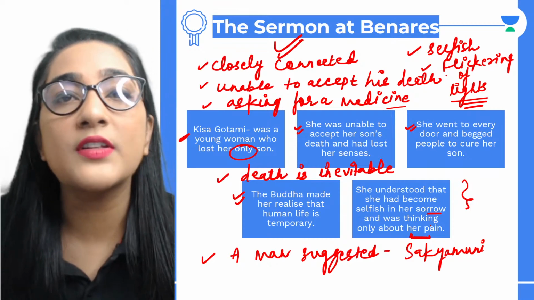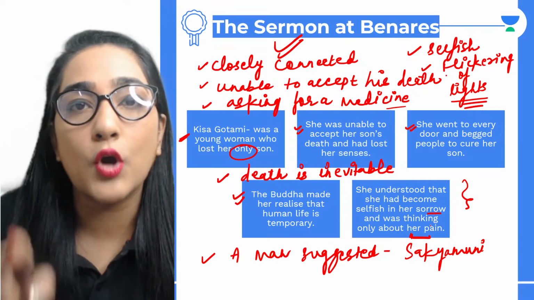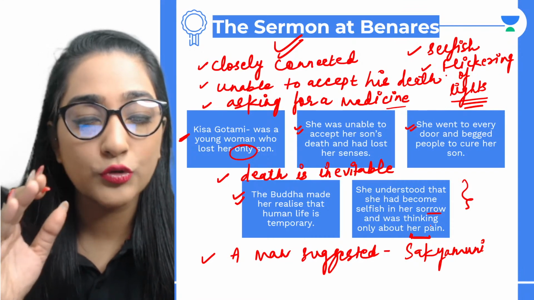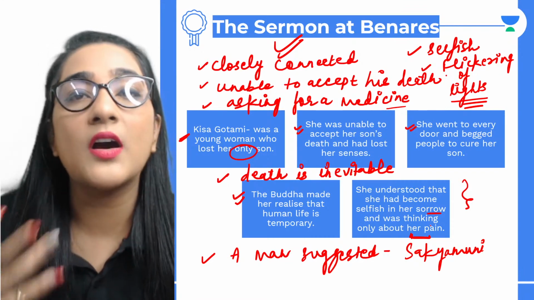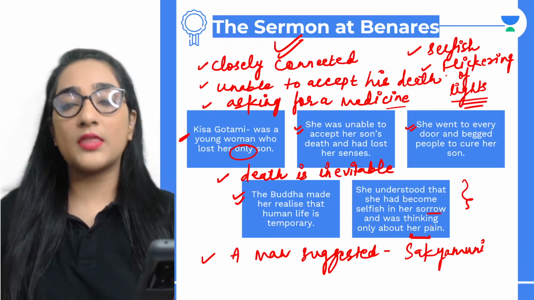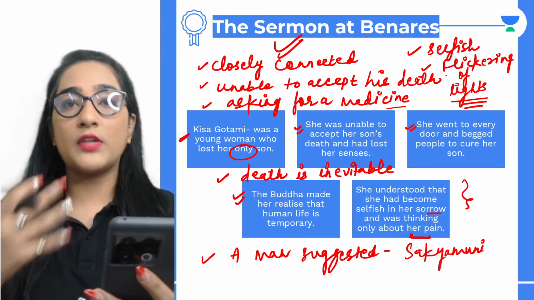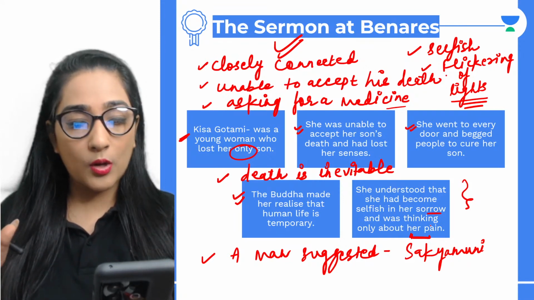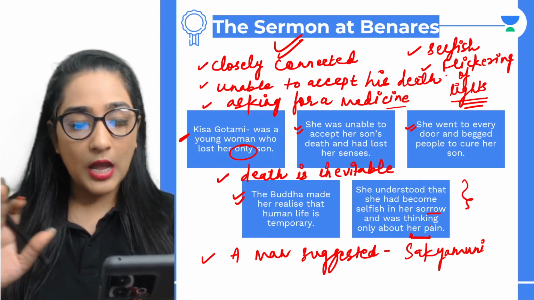Buddha's teaching of life and suffering is through the story of Kisa Gautami. You have to narrate what I just said. Okay, this is what you are supposed to talk about. He gave us the teaching of life and suffering, life and death, through the story of Kisa Gautami. That is what he explained, that death is inevitable. All right, is that clear to everybody? Are you all getting this?